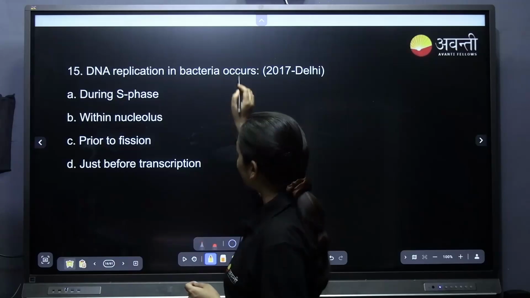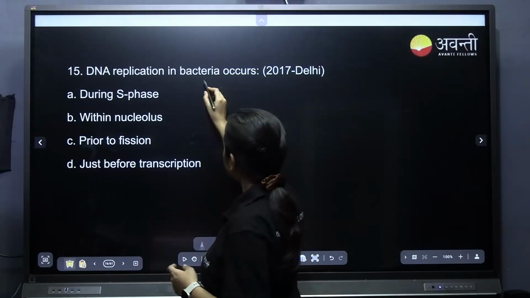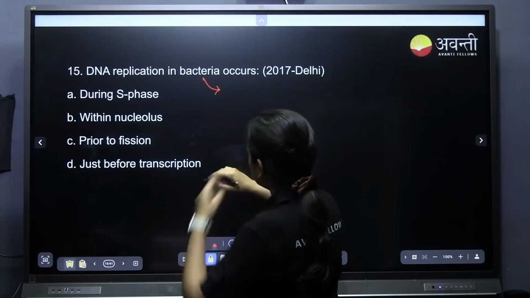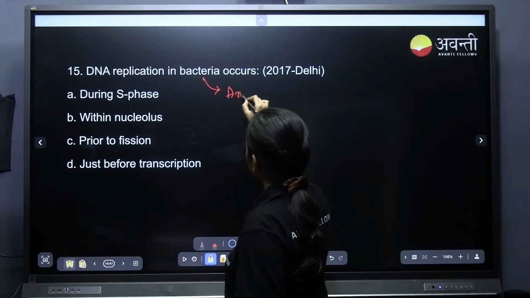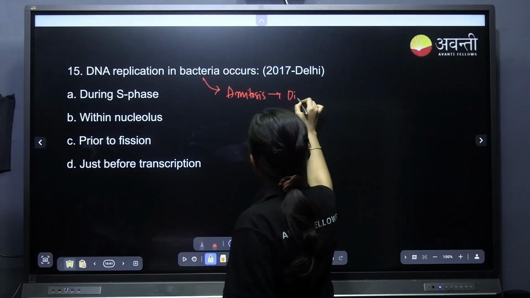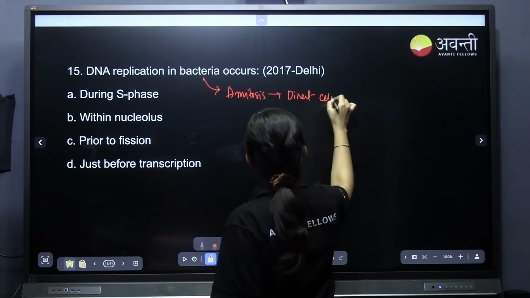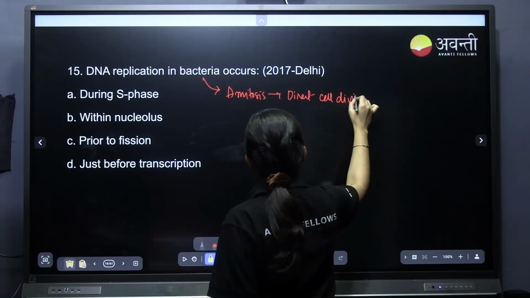See, in bacteria the cell cycle is not like this; we call it amitosis, which is direct cell division.